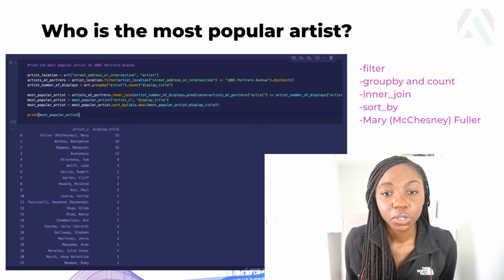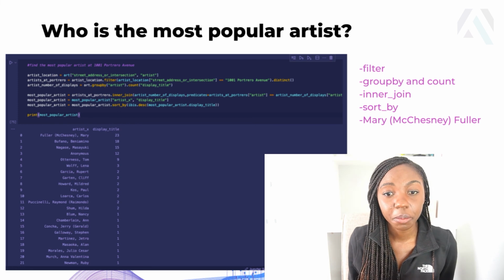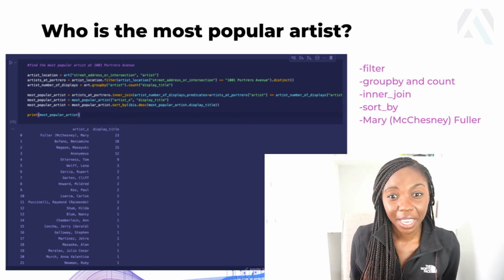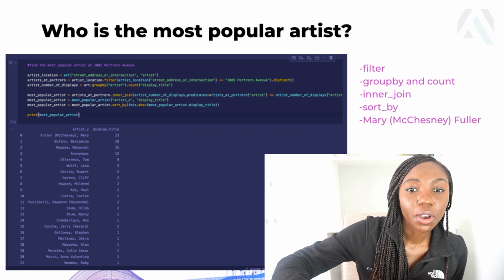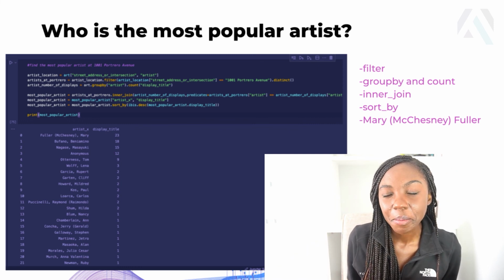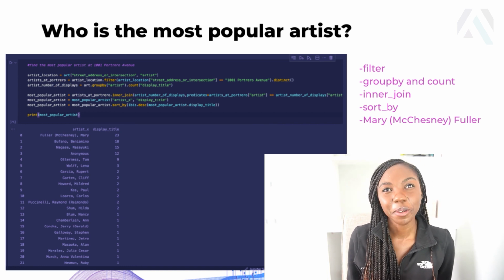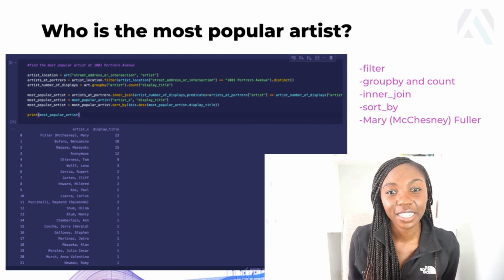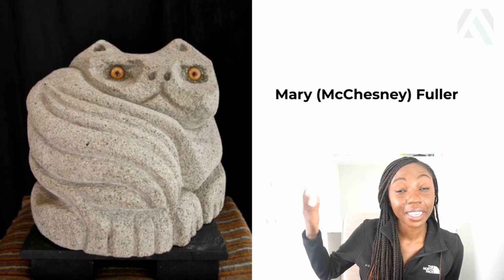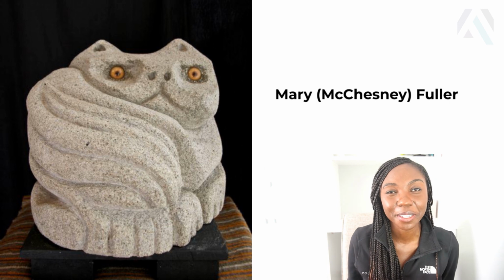That was the command I used, and after doing that, I used an inner join to then find the artist's name and the number of art pieces they had at this location. So that's all the code that I used, and I found out that Mary Fleur McChesney had the most art at this location. And here I actually looked up a piece of art, and you can see it on the screen in front of you.